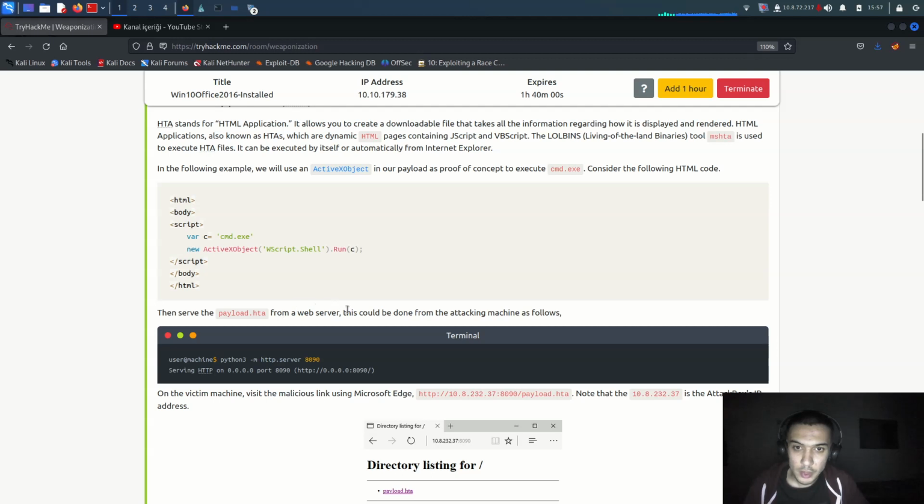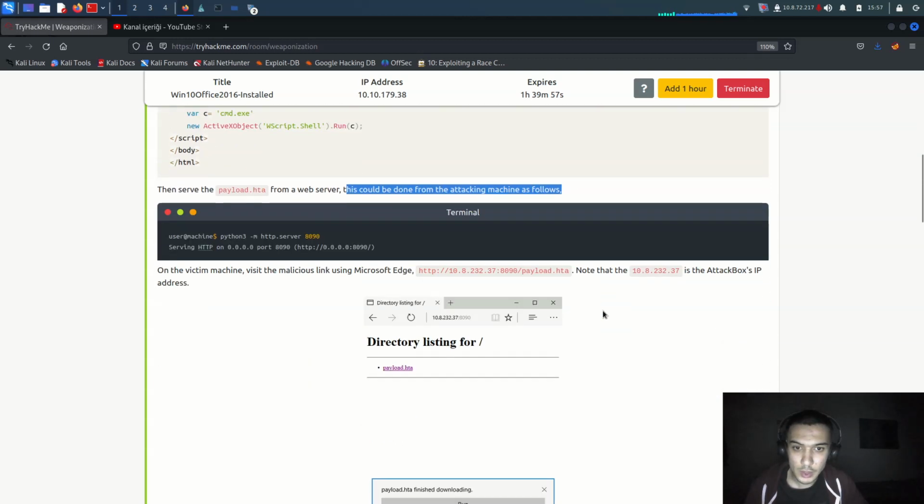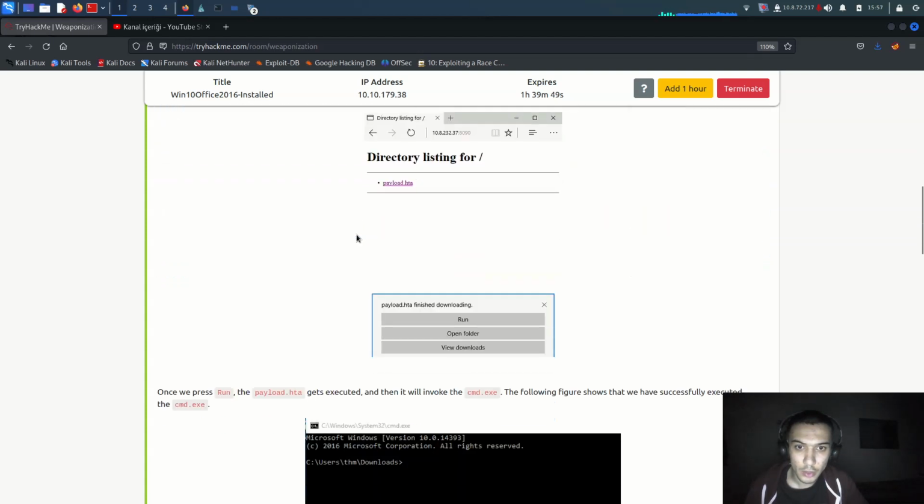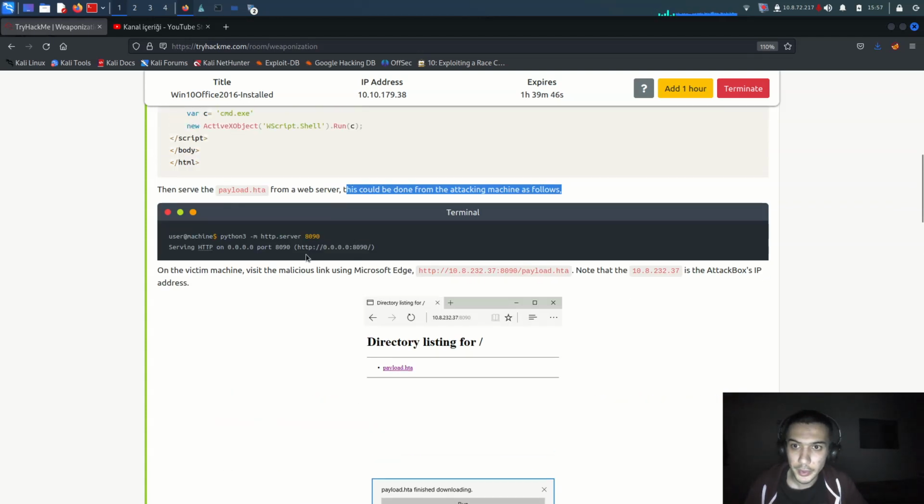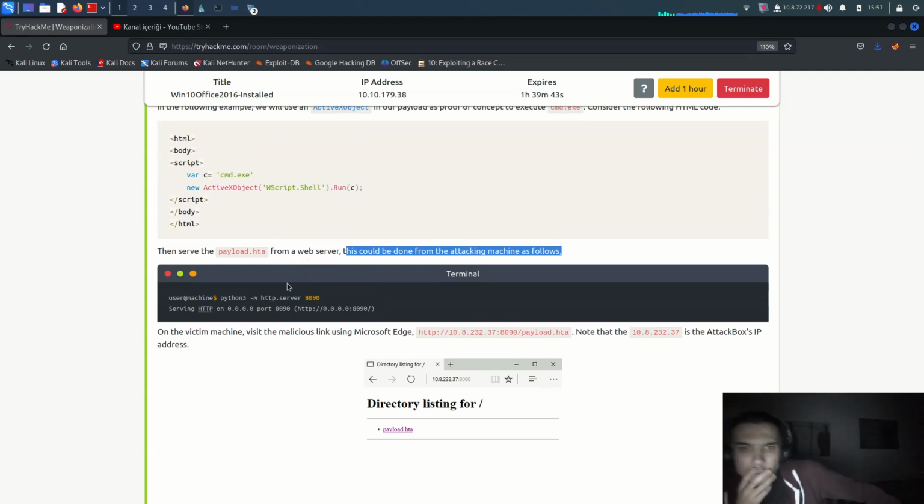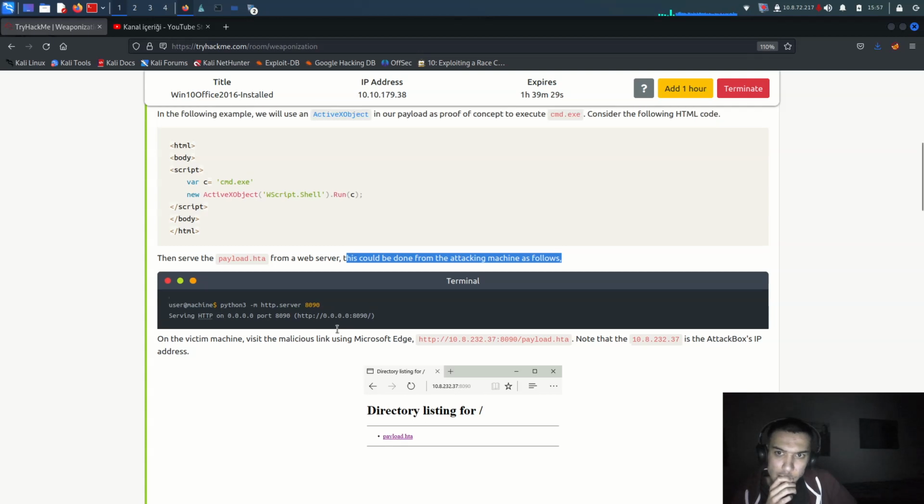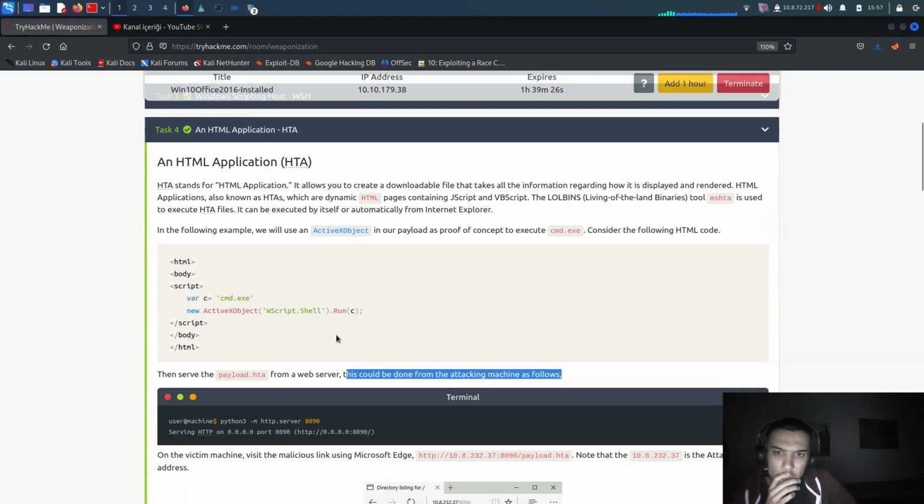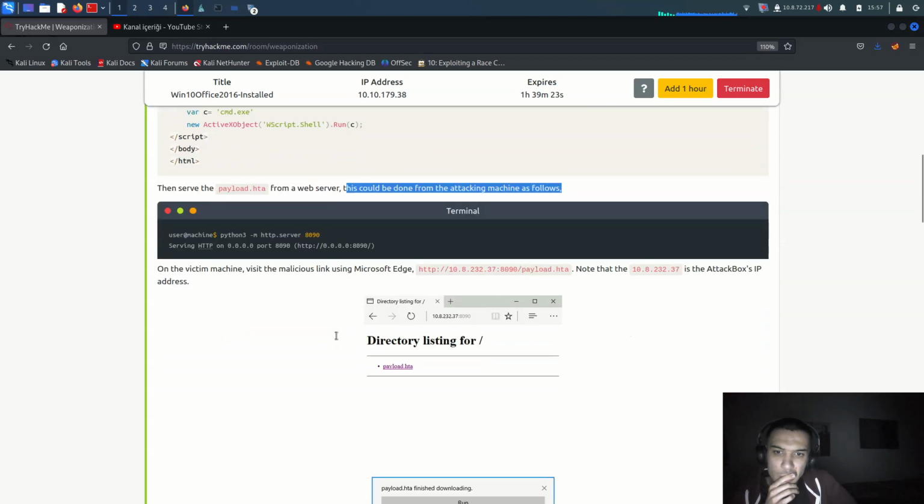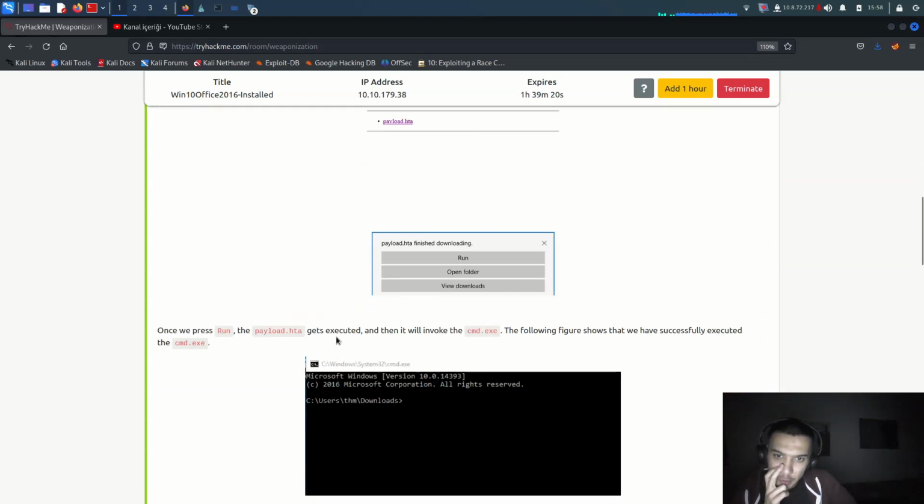And now from a web server, this could be done from the attacking machine as follows, like that, python3 -m http.server 8080. So okay, now we have to be doing it on our... Oh my god, we have to be doing it on our... Alright, we have to be downloading the file.